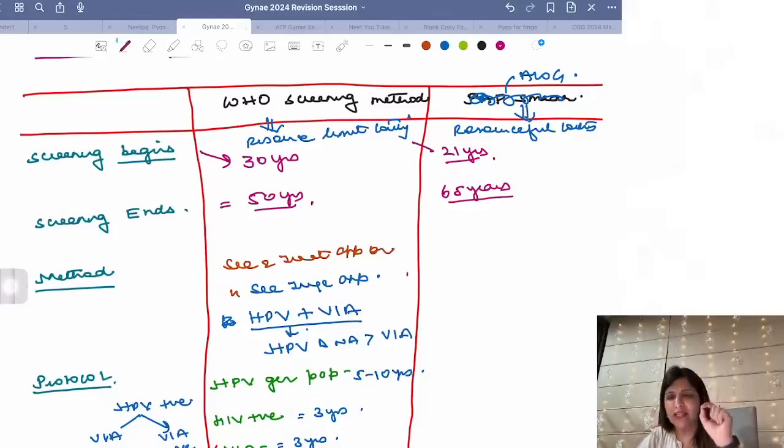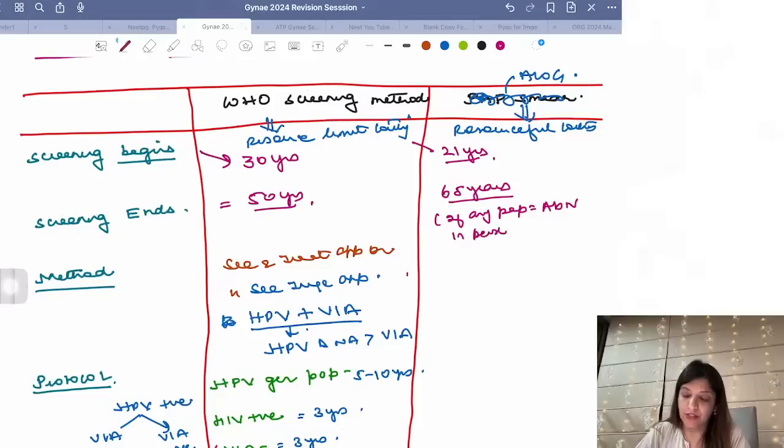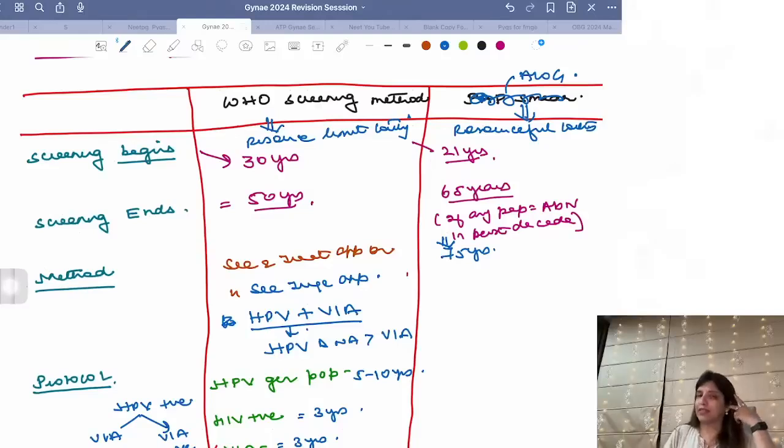If any pap smear was abnormal in the past decade, then the screening should be continued till 75 years.